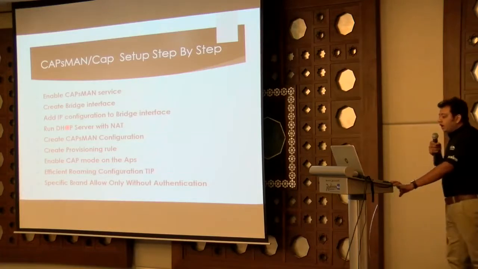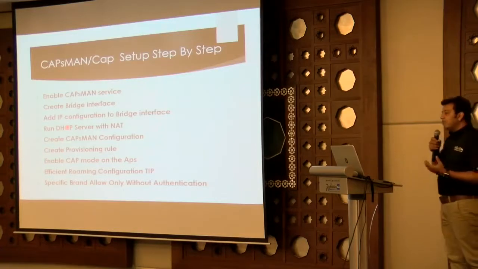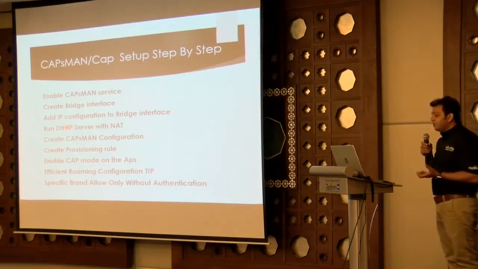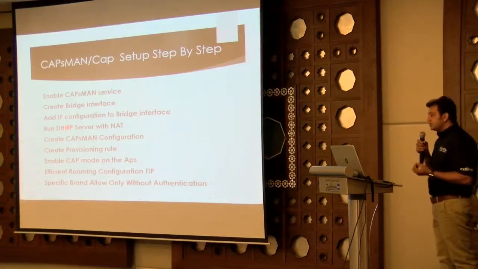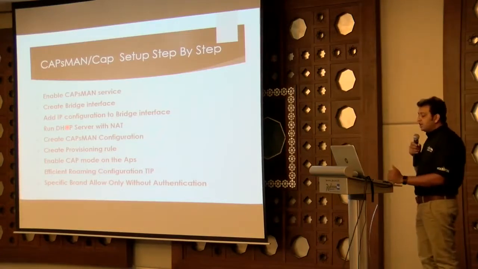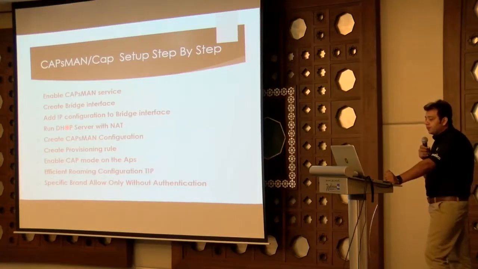So now we have to see, if we are going to deploy this kind of setup for a wireless hotspot and wireless roaming based system, we have to configure two things, which I have told you. One is CAPsMAN, and second is CAP. So first we have to enable CAPsMAN services. We have to make a bridge interface. We have to apply the IP configuration. We have to run a DHCP server and NAT if we require. And we will create a provisioning rule and enable CAP mode on the APs.